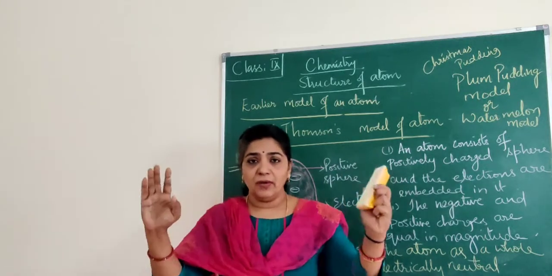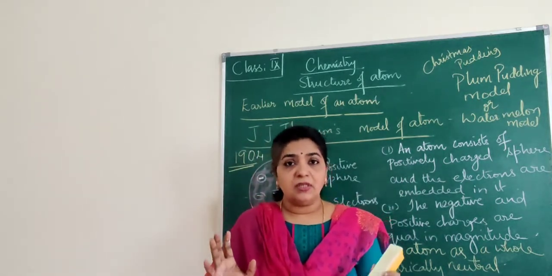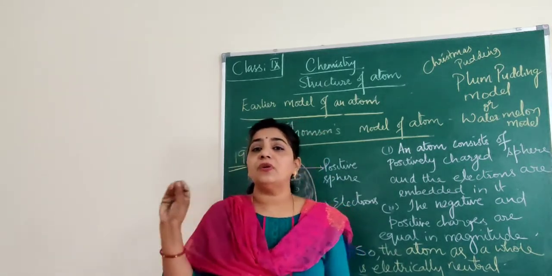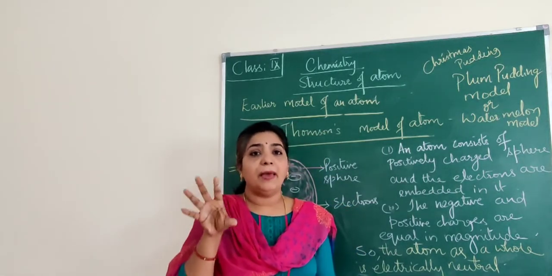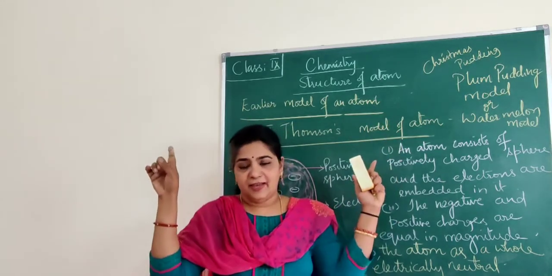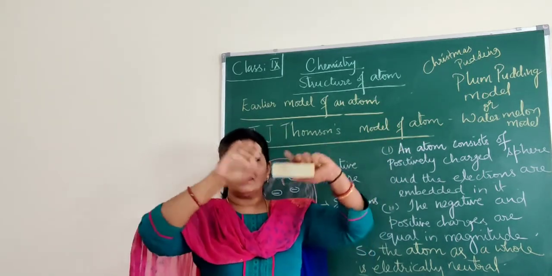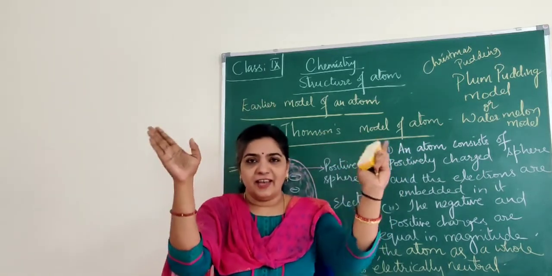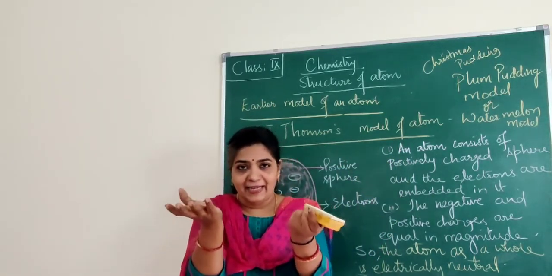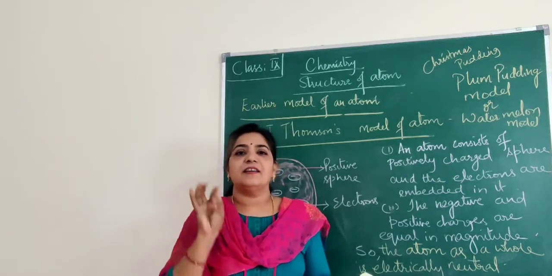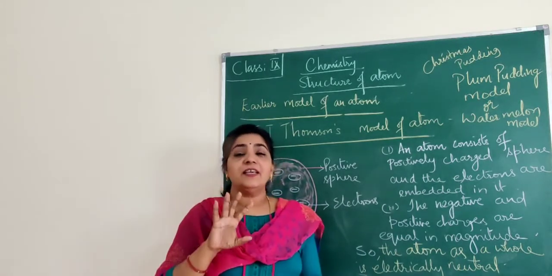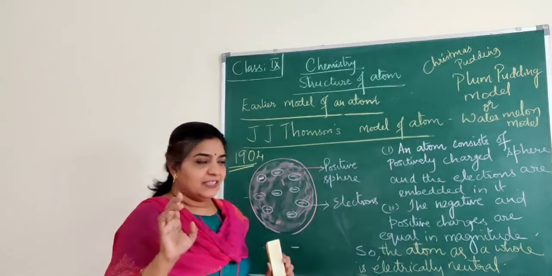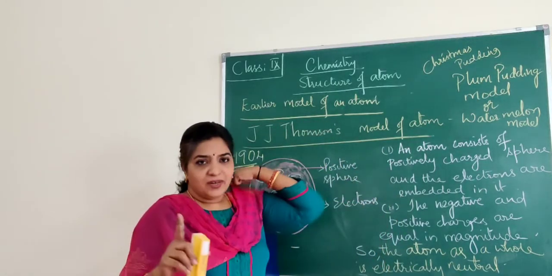Okay, so according to him, an atom is a positive sphere in which the electrons are studded or embedded. Like we have the sky, right? In the night, in the sky, we can see the stars. So if you think of the sky as an atom, and those stars are like electrons, it is scattered. That's the structure given by J.J. Thomson.